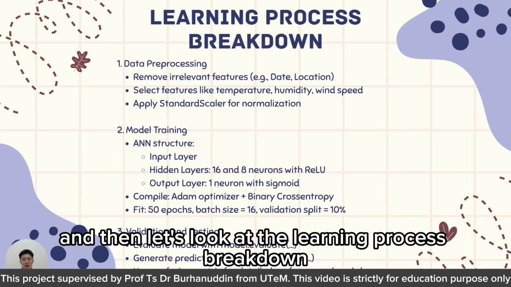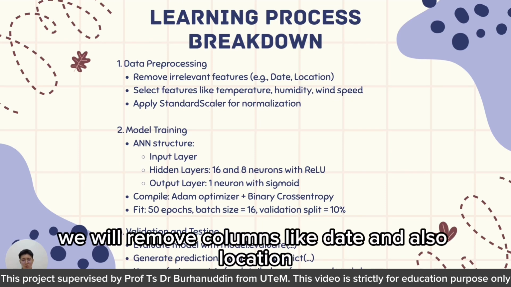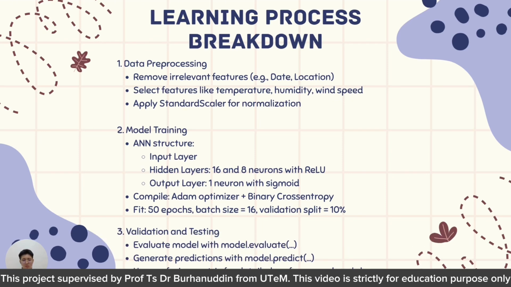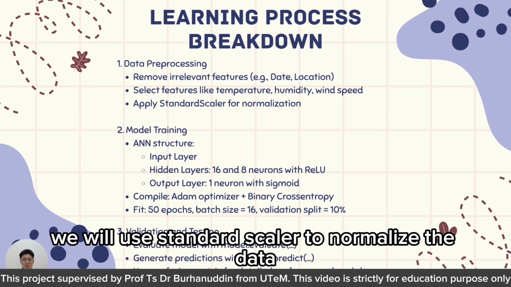And then let's look at the learning process breakdown. Step 1 is the data preprocessing. We will remove columns like date and also location. Then we select features like temperature, humidity, and wind speed. After that, we will use the standard scaler to normalize the data.